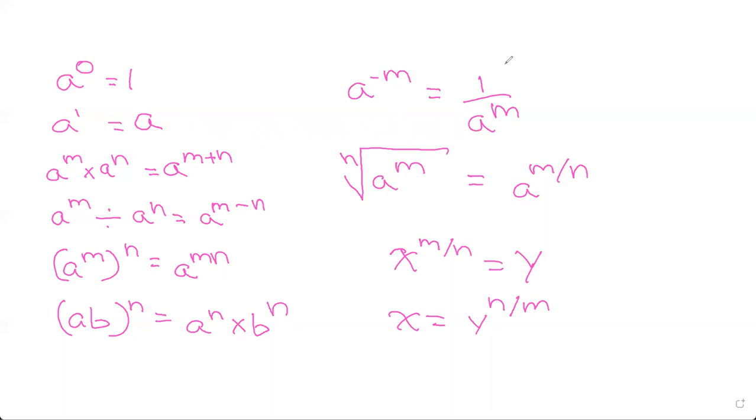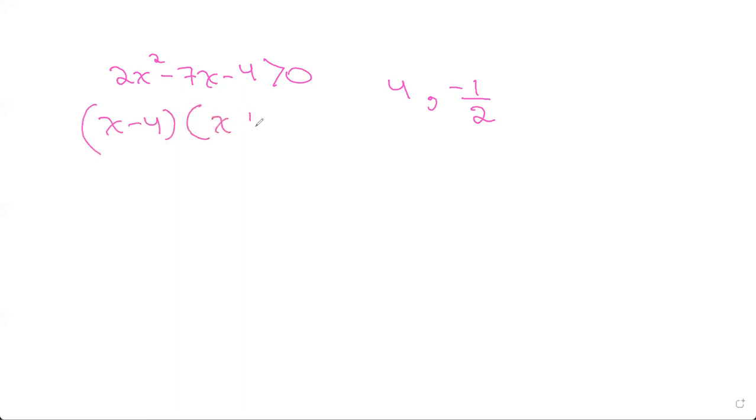Now I'm going to be talking about quadratic inequalities. So say you have 2x squared minus 7x minus 4 is greater than 0. If we solve this in the calculator, we get 4 and minus half as our roots. So this can be written as x minus 4 into x plus 1 by 2 or 2x plus 1. You can write it as anything. This is greater than 0.